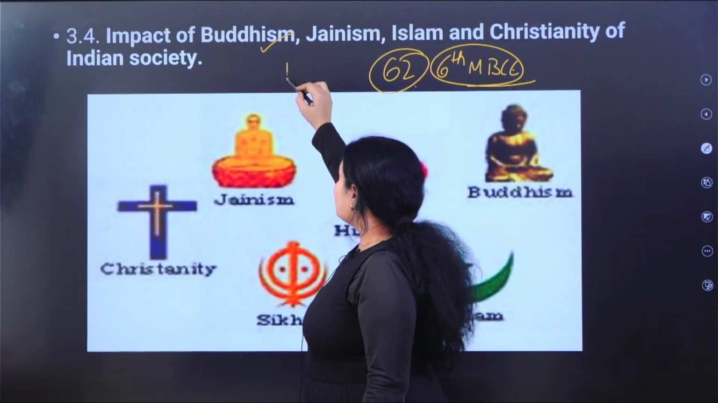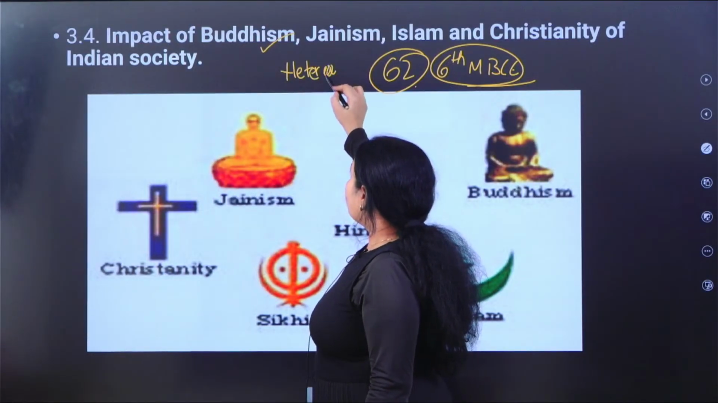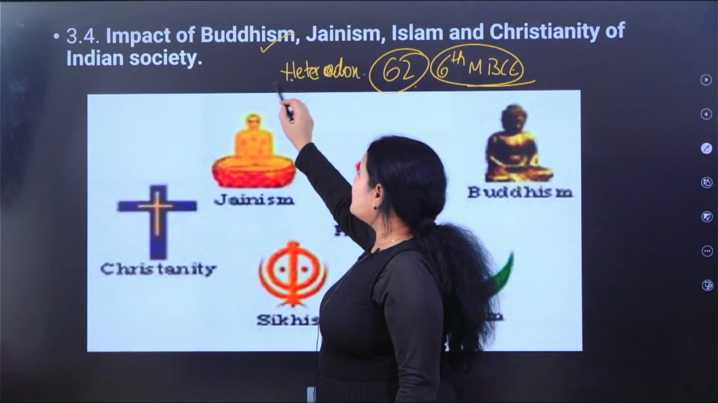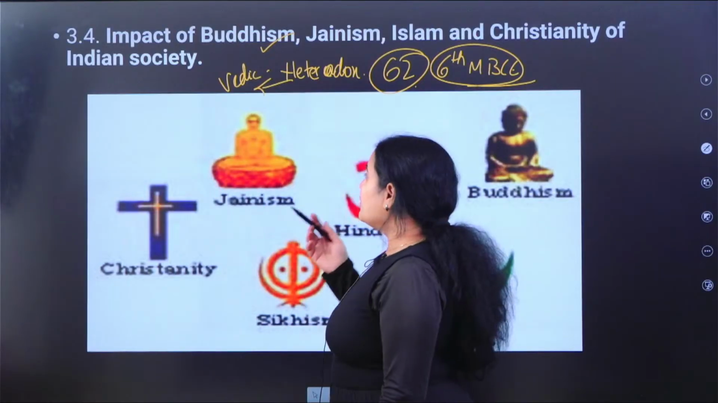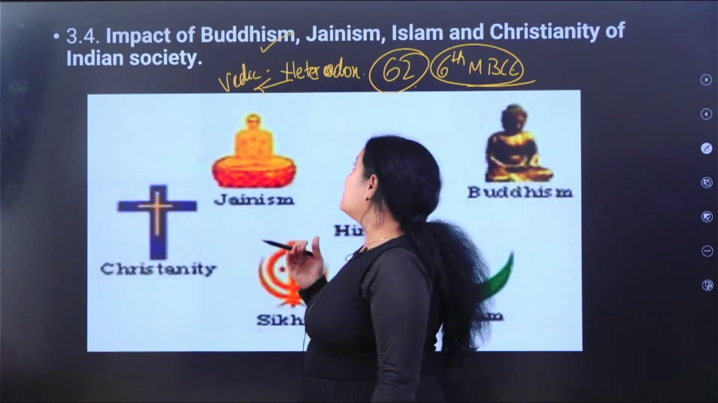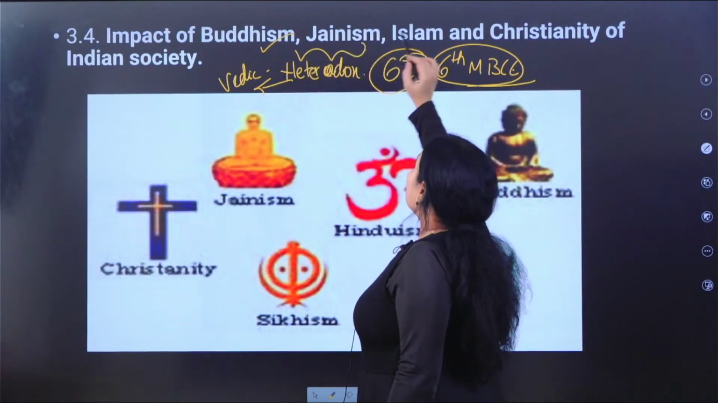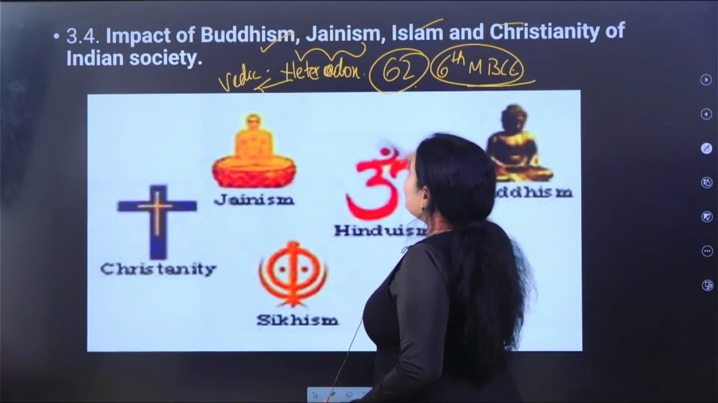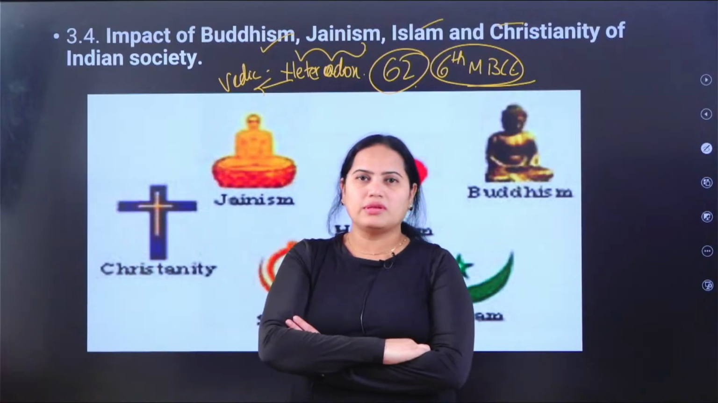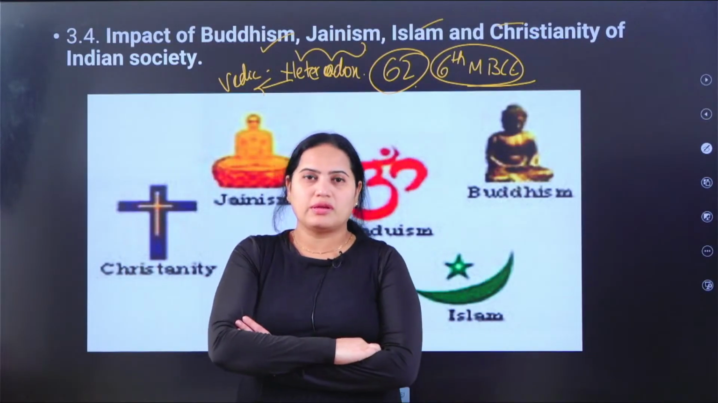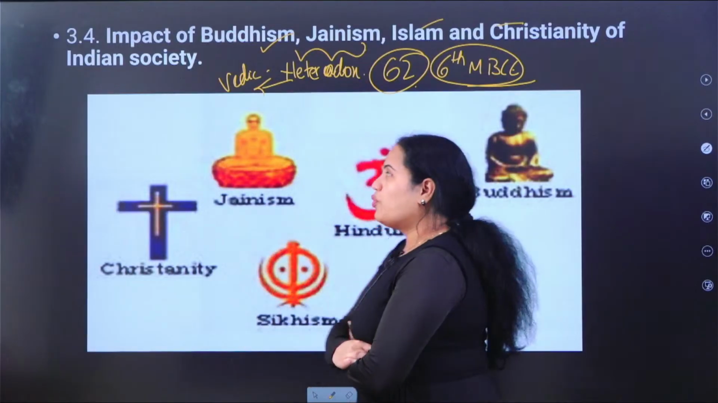All the 62 religions are called heterodox religions, whereas the existing religion, the Vedic religion, is called orthodox. We will try to understand the impact of Buddhism and Jainism. These two religions were born in our country. Islam and Christianity came to our country from the Middle East. What is the impact of these religions on Indian society? What changes have they brought? We will study all these things in 3.4.